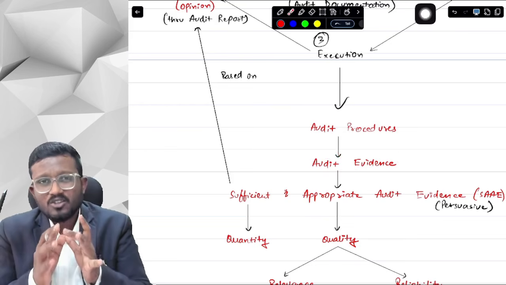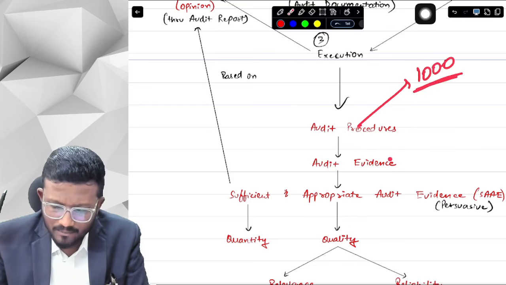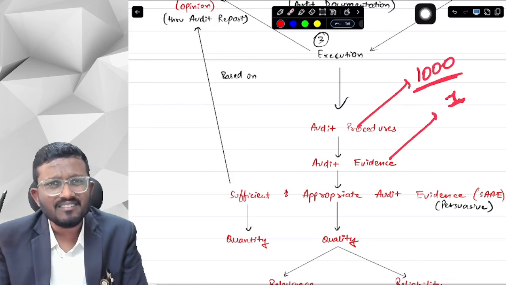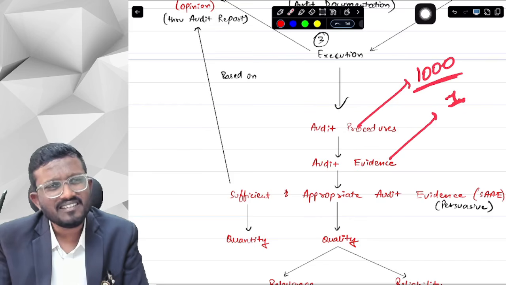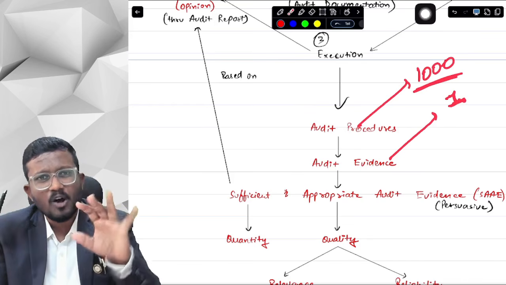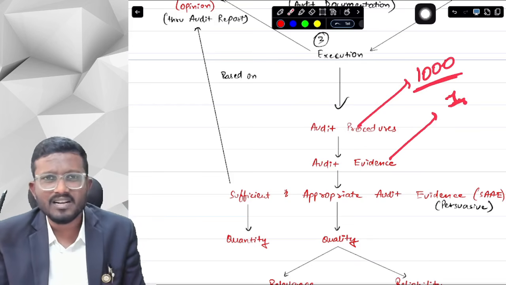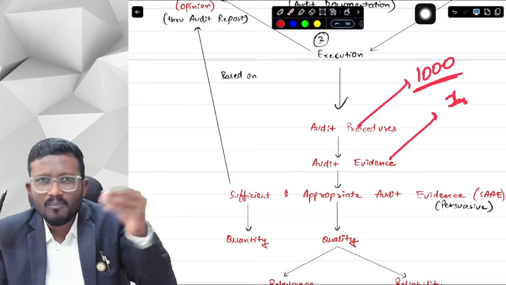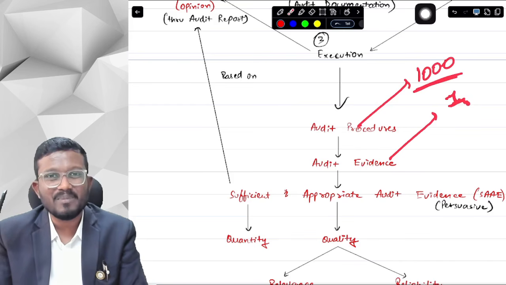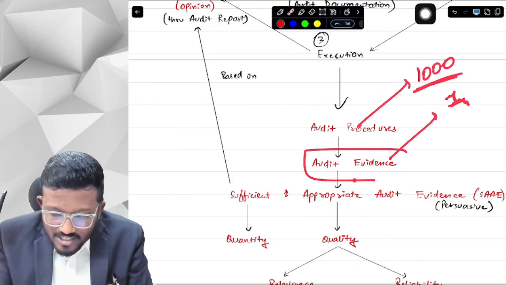Now, as an auditor, suppose I have thousands of transactions, and I am just taking audit evidence of one transaction. Is it sufficient? Has it done my audit? If that's the case, if I have to obtain audit evidence without any guidance, without any knowledge, without any perspective, then I can definitely finish my audit in one day. I can just take one audit evidence from all the transactions, check, and then tell that my audit is completed and the financial statements are prepared on the basis of the applicable FRF. But that's not the case. That does not happen.